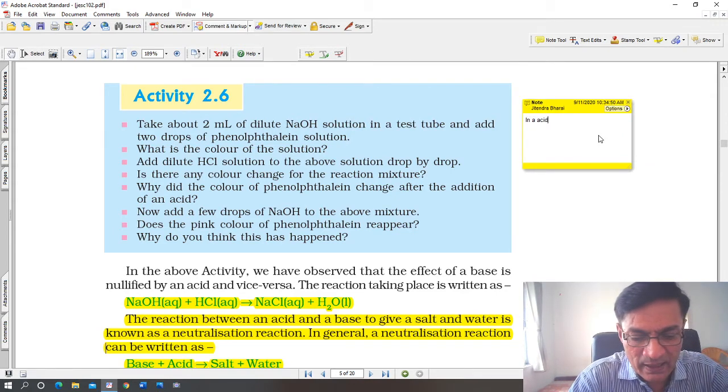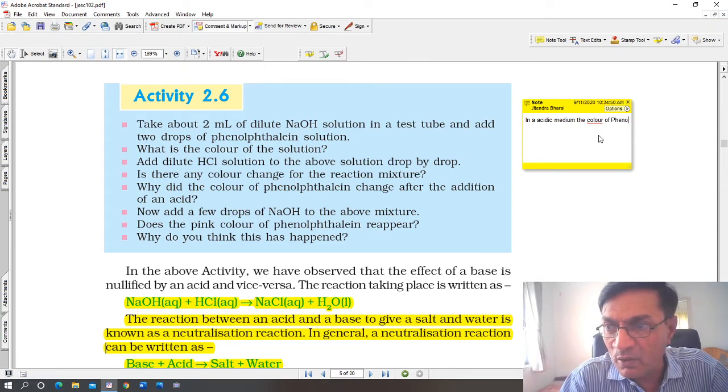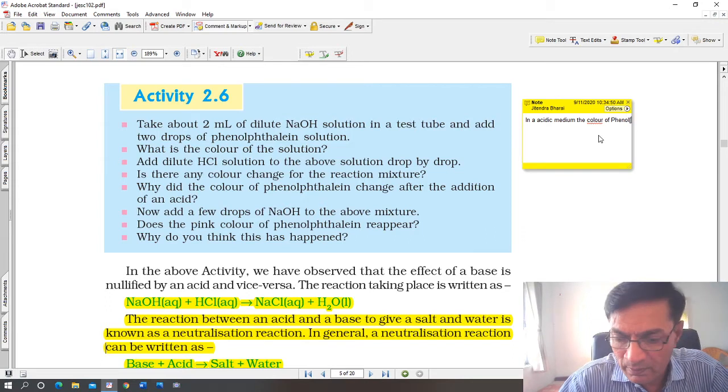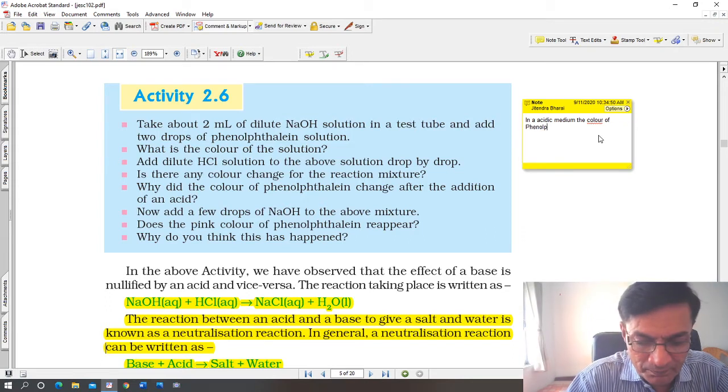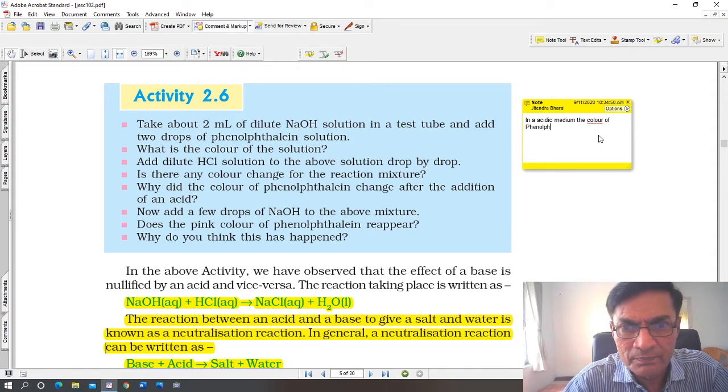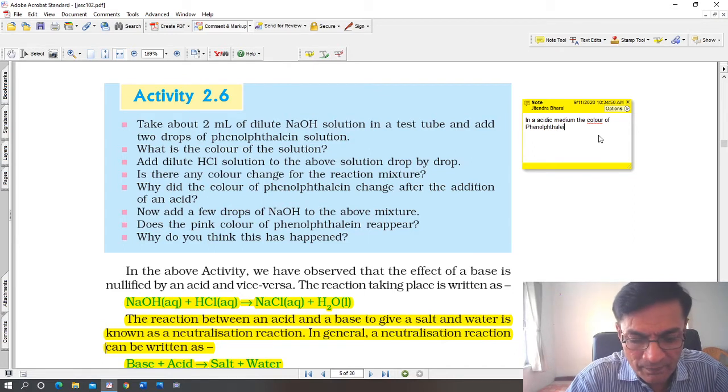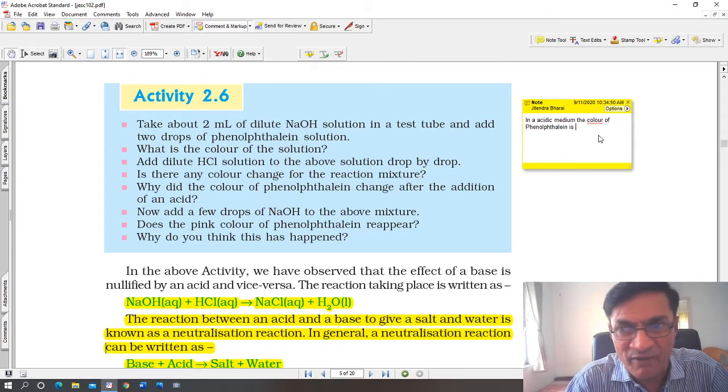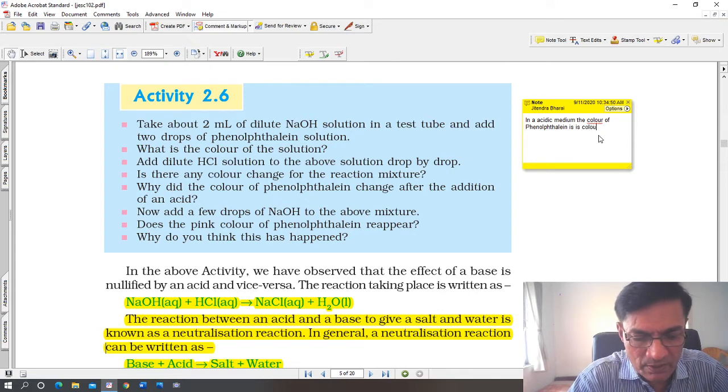In an acidic medium, the color of phenolphthalein is colorless, and in a basic medium it is pink.